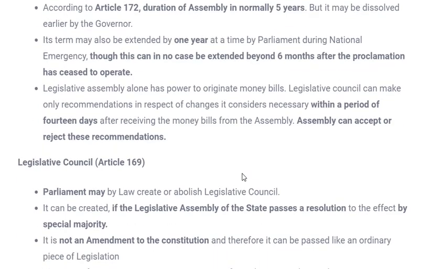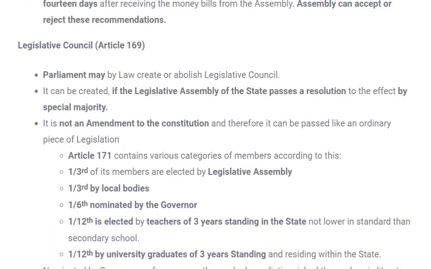Moving to the next house, which is called the Legislative Council. As already discussed, what is this Legislative Council? It is not a permanent body. It depends on the state and their requirement. If some state wants to get a legislative council, or the upper house, well and good. I've already told the method of how they can get a legislative council in that state. If they do not want it, they can also abolish the legislative council from their state.